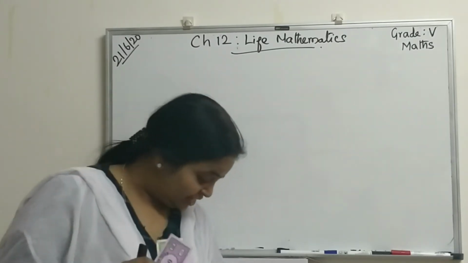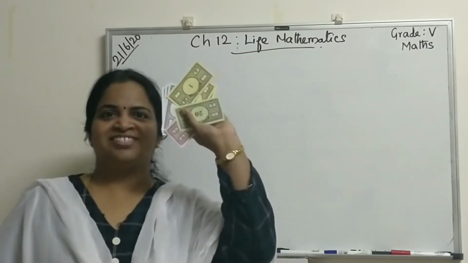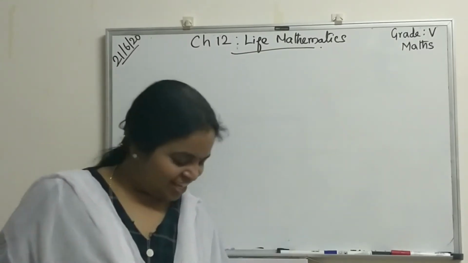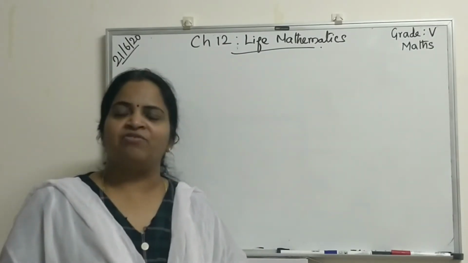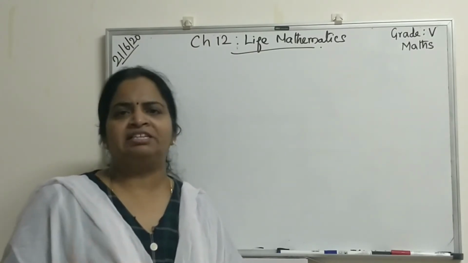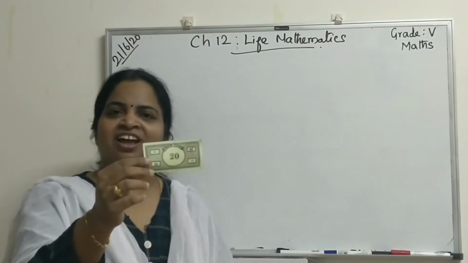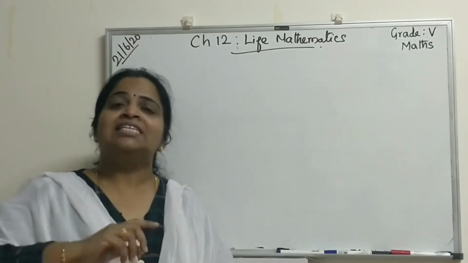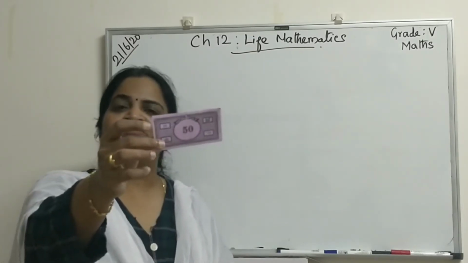For example, see, I have some duplicate money. You are buying one toy, or one t-shirt, for 20 real, and you are going to sell that t-shirt to your friend for 50 real.